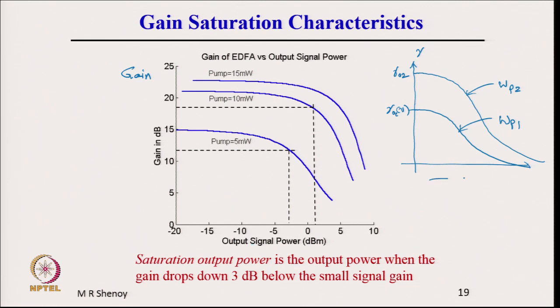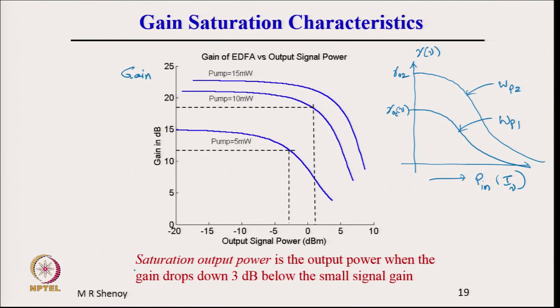Here, this is the input power P in. P in versus gain coefficient, P in or I nu, the intensity of input power or intensity at that frequency. That is what we had plotted, I nu versus gamma of nu. It is the same thing here. Now, this is for one particular nu, that is one particular wavelength. As the input power increases, the total gain drops down.